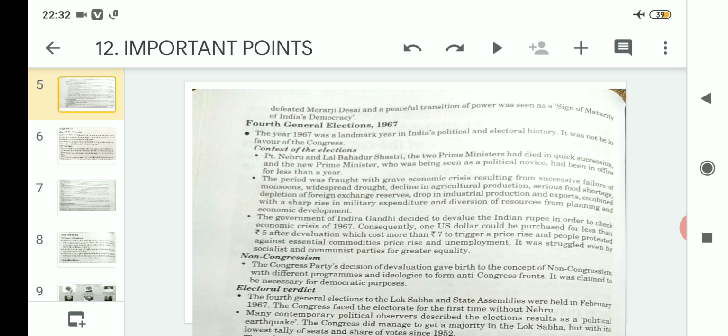So in the next class, we will start discussing non-Congressism, and I hope that whatever points we have discussed today related to the Congress system and the fourth general elections of 1967 are clear to you. So make a note of all these important points in your copy.